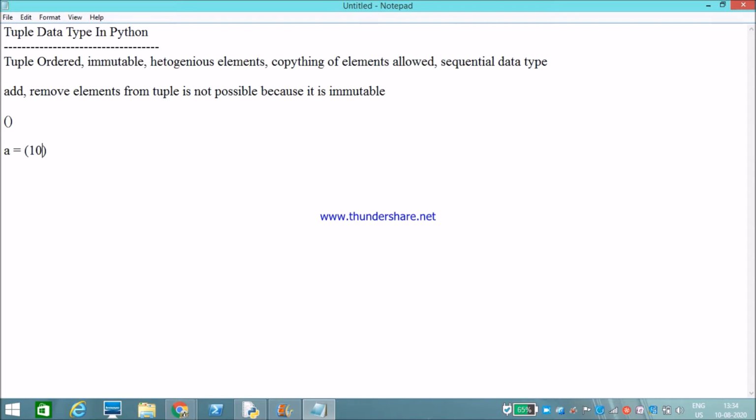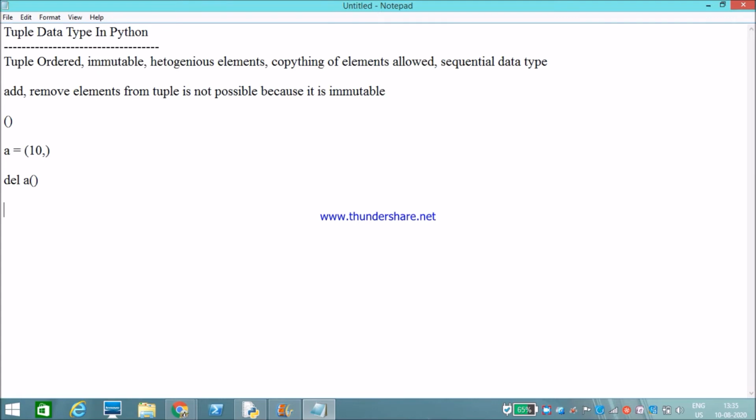If there is a single element in my tuple, I should use a comma, otherwise it is considered to be an integer. So the tuple data type can be represented within parentheses. Next, how to delete a tuple? Use del with the tuple name, and it will delete the tuple.